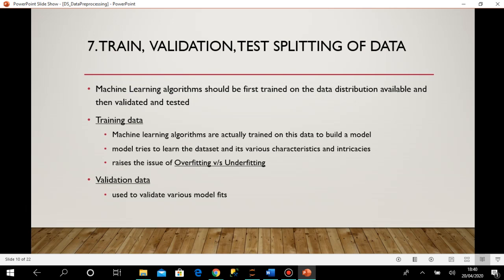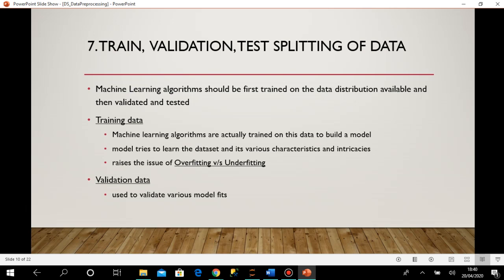Now when we are going to give the data to the machine learning algorithm, it is very important that we split our data. We have to split our data into a training set, a validation set and a test set. How I am going to do this and what is the significance, we are going to discuss gradually.